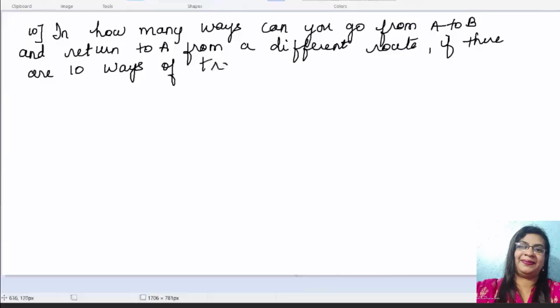Yes. In how many ways can you go from A to B? Now this is slightly trickier question. A to B and return to A from a different route.